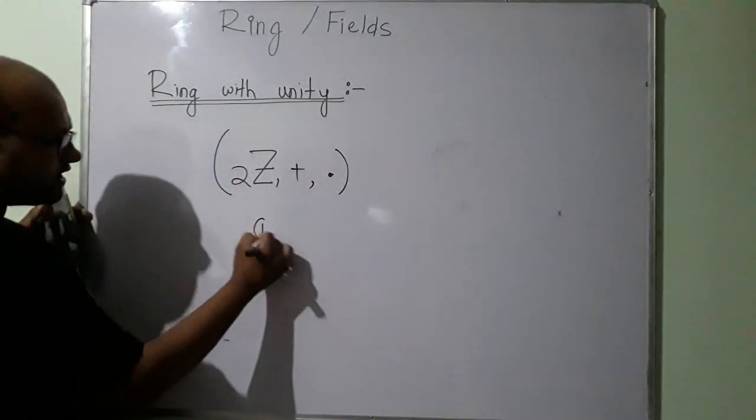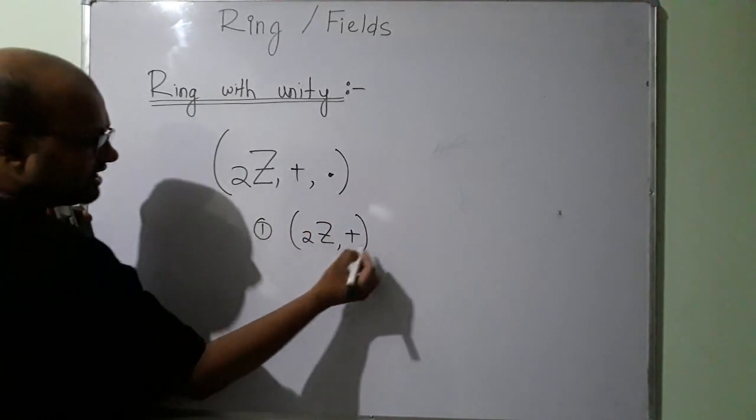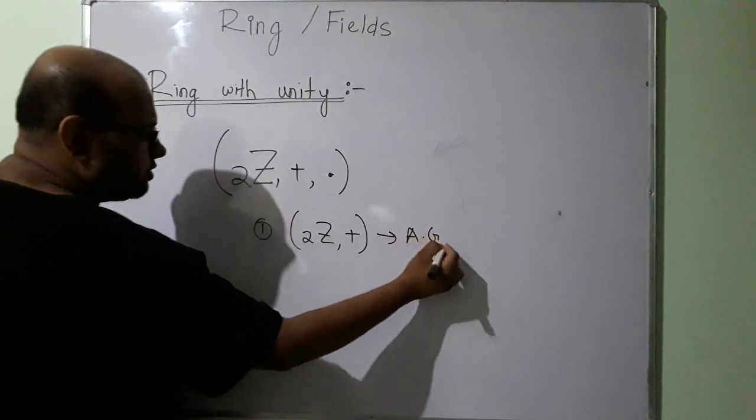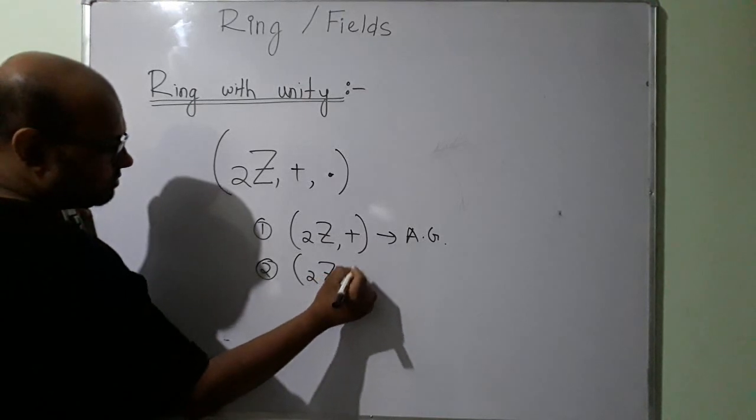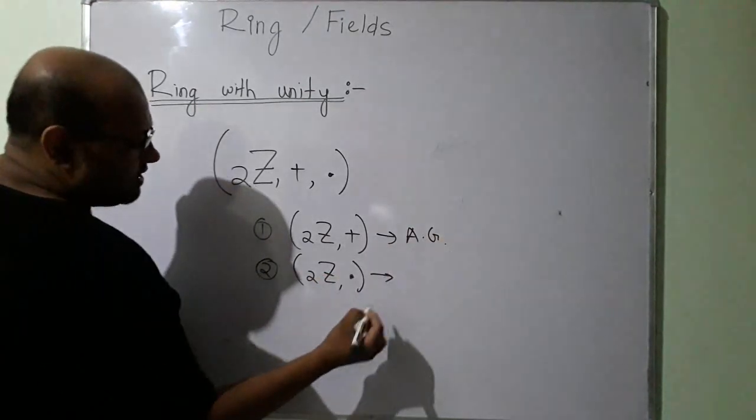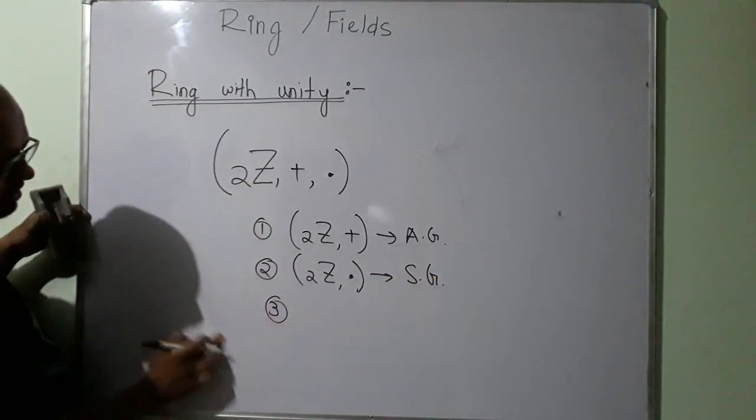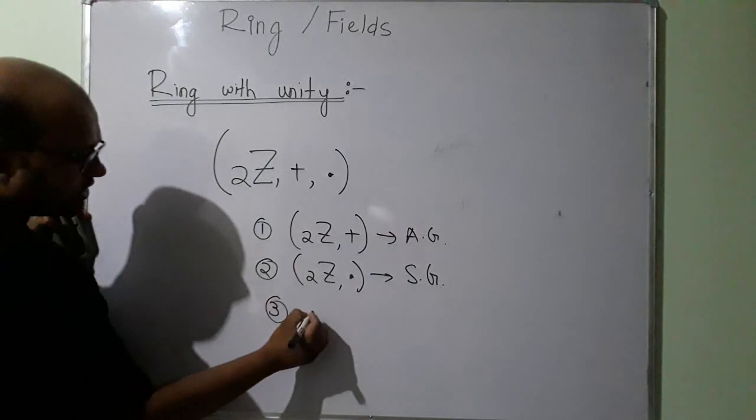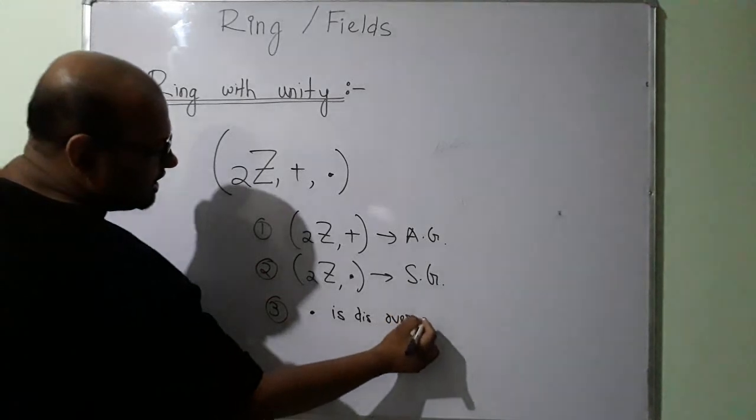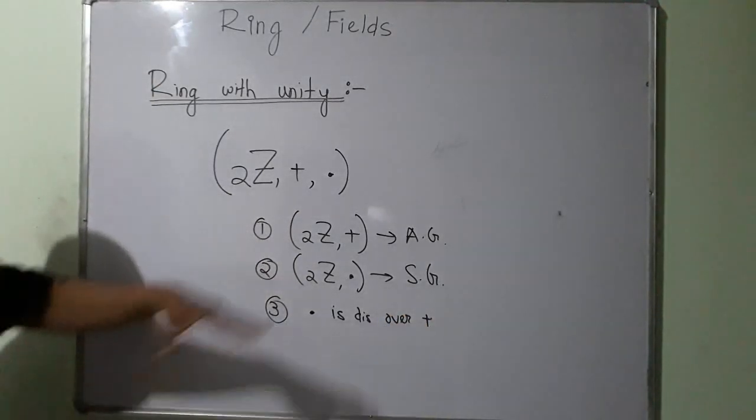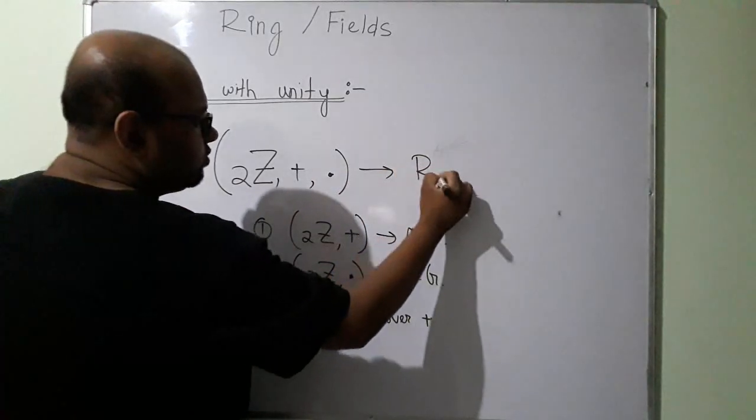In the last class, we figured out that the set of even integers under addition is an abelian group. The set of even integers under multiplication is a semigroup. In this case also, multiplication is distributive over addition. So these three rules are satisfied. Because of this, we know this is a ring.